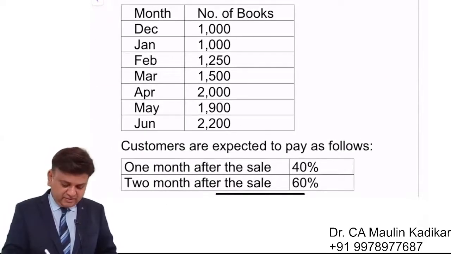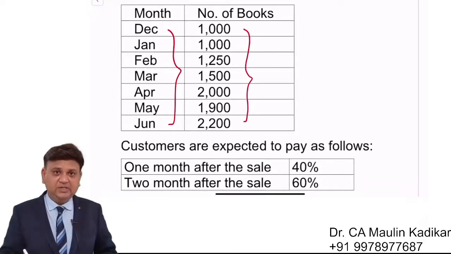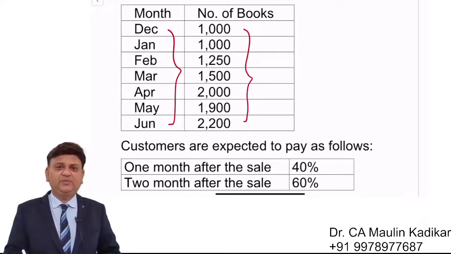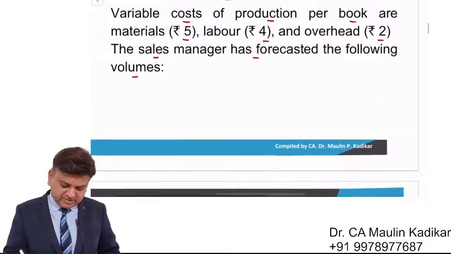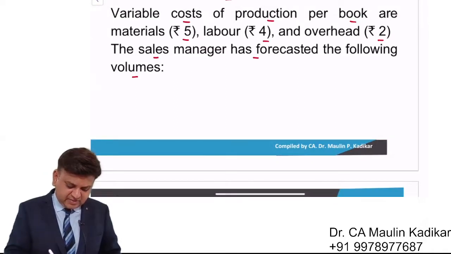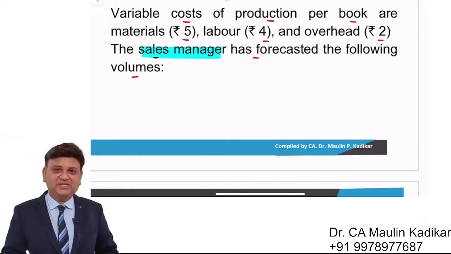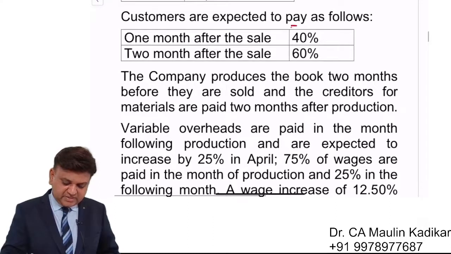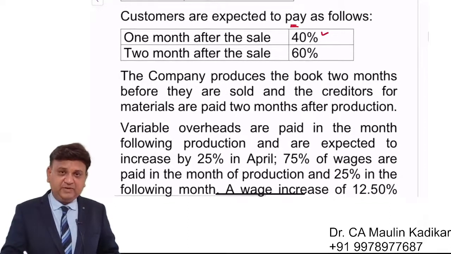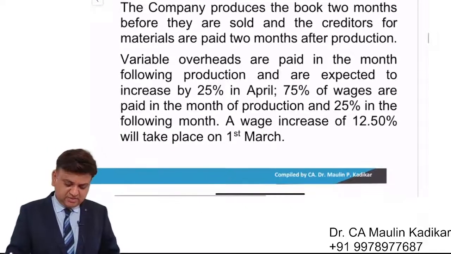So we have been provided with the information about the month and the number of books. So on a monthly basis, how many books we are going to sell is provided to us. The question says that the sales manager has made this forecast. It means that the sales information is given to us. Customers are expected to pay as follows: 40% 1 month after the sales, 60% 2 months after the sales.